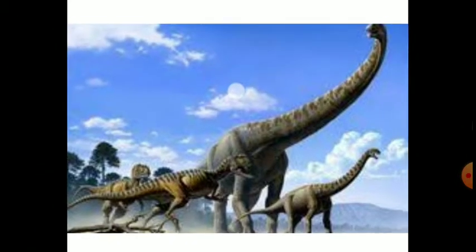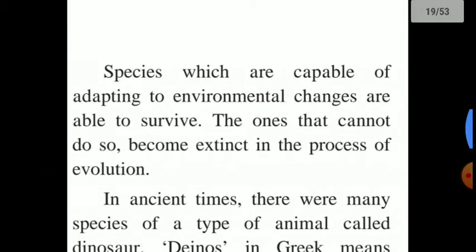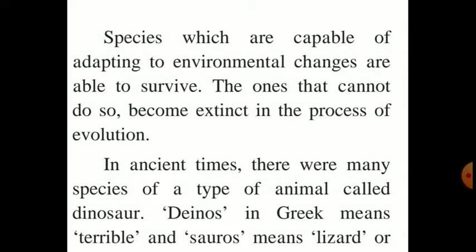So these are the species that became extinct from this earth because they didn't adapt to nature, they didn't cope up with nature. Cope up means what? We have to be comfortable with others. If we go to our job, to school, or in the class, we have to manage and be comfortable with other students. Like that we have to cope up with nature. If any climate changes happen, the ones that cannot adapt become extinct in the process of evolution.